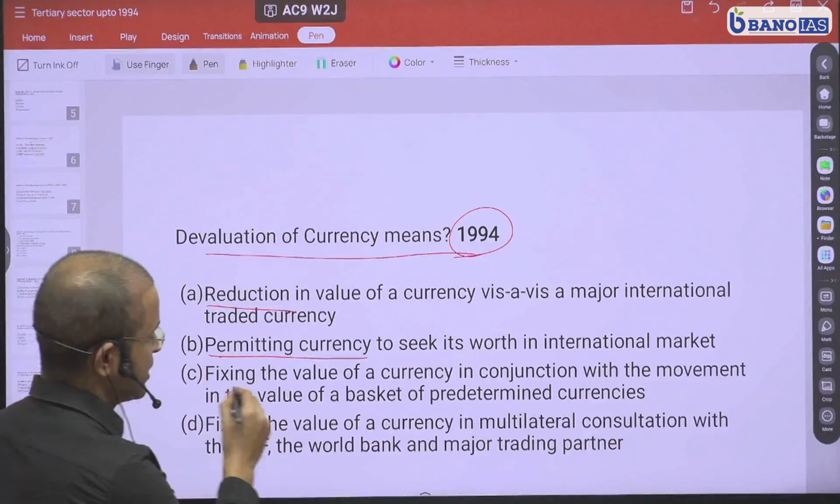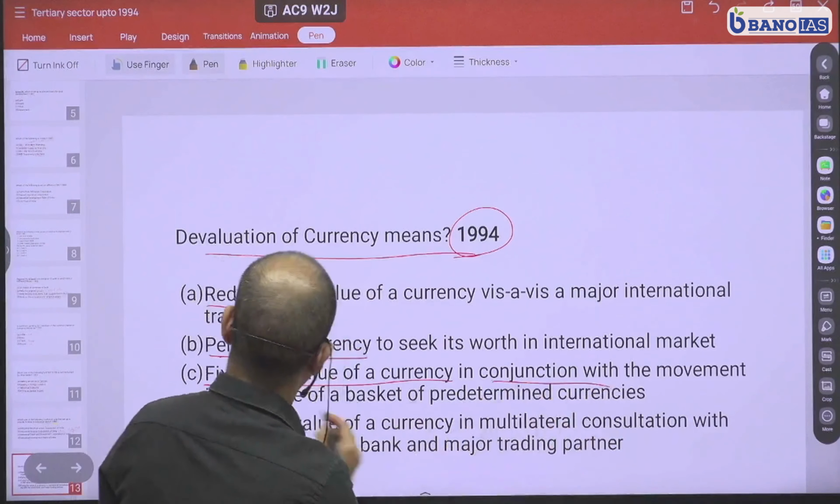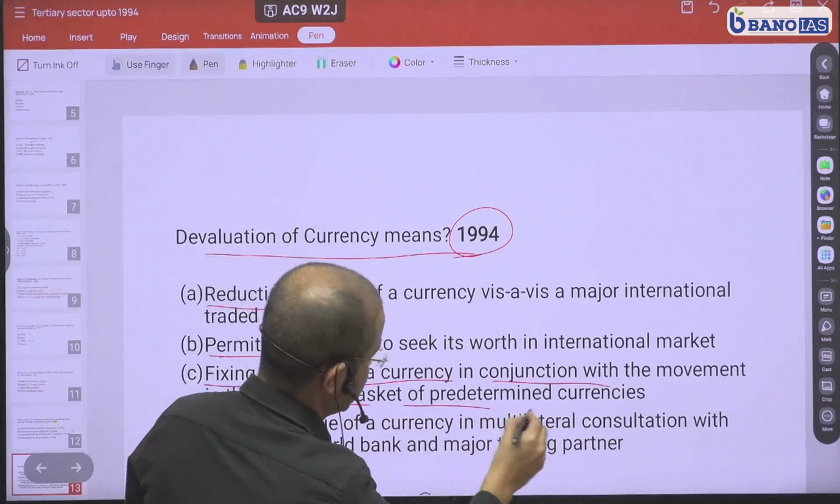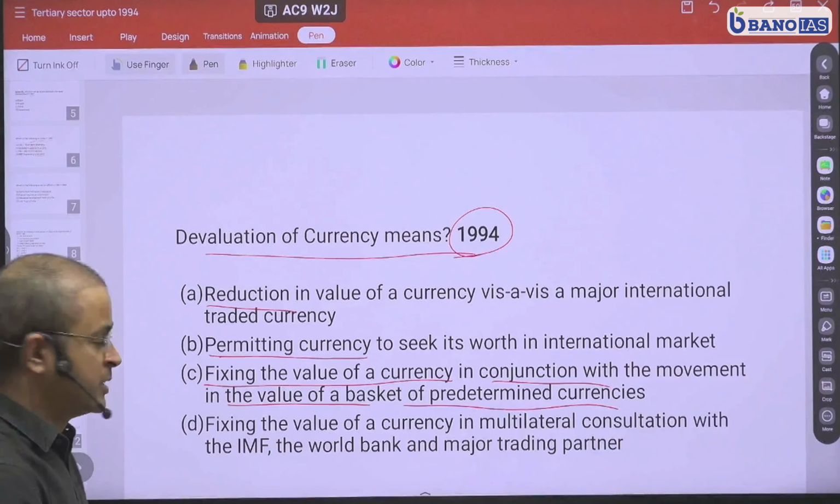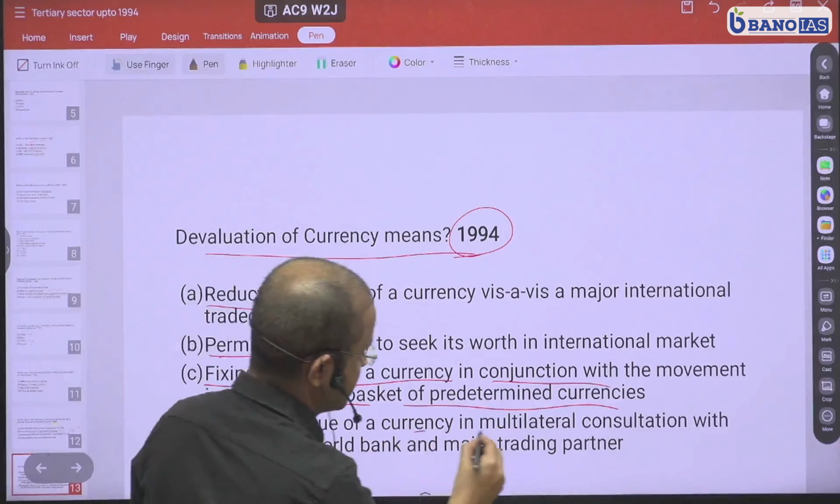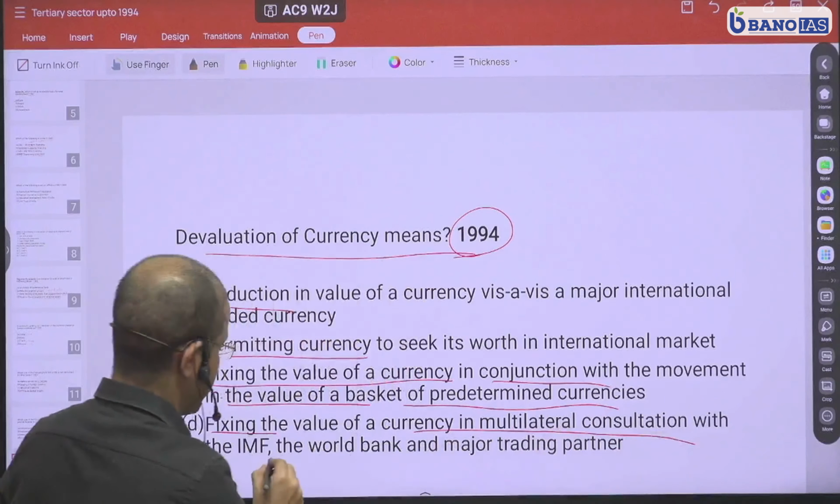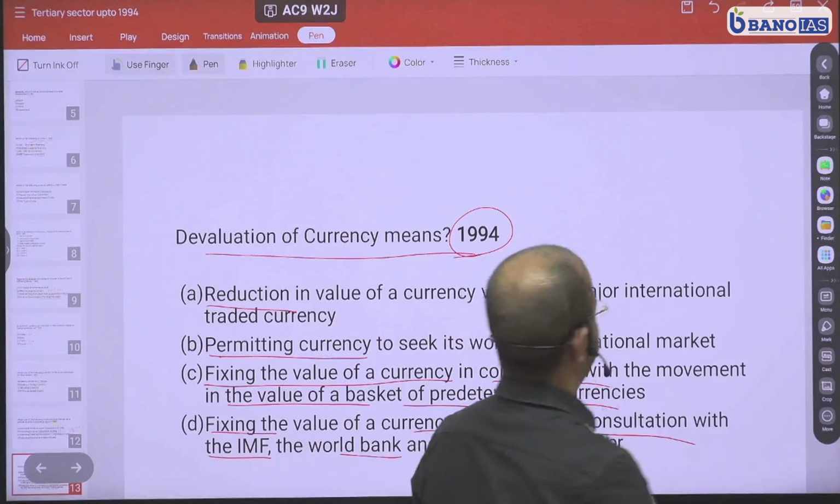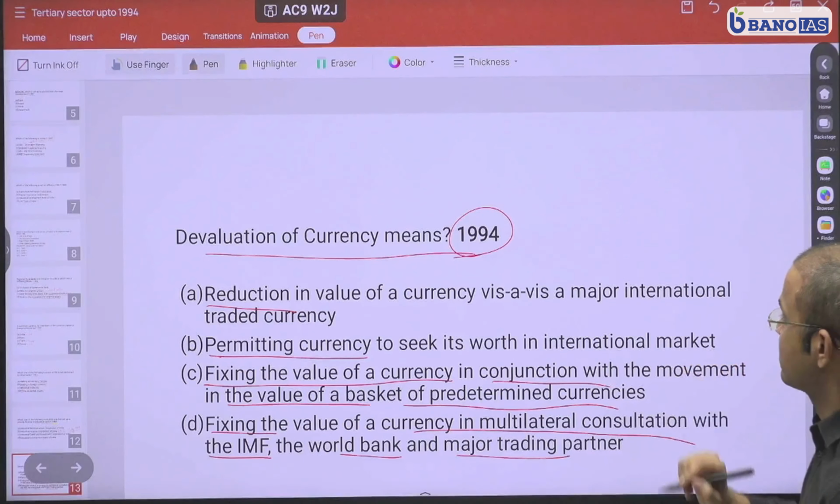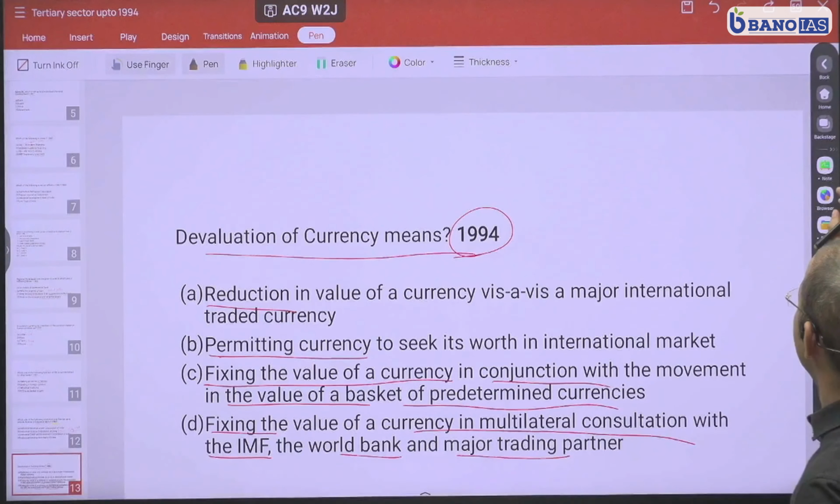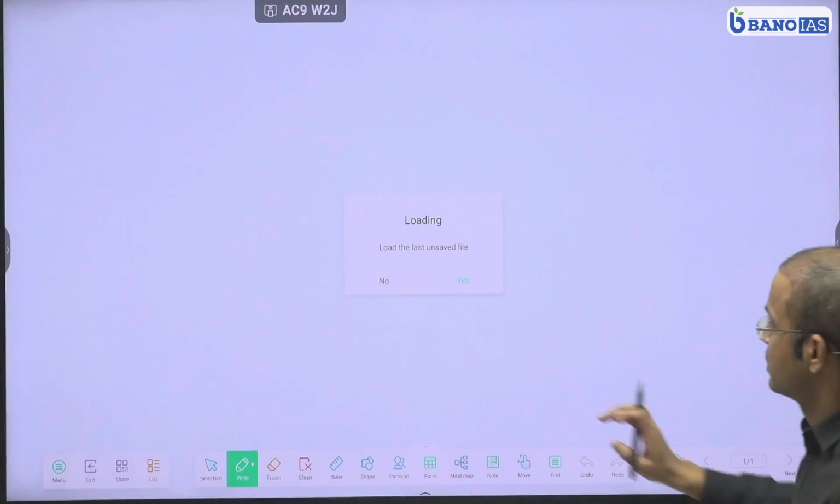Option C, fixing the value of a currency in conjunction with the movement or in the value of the basket of predetermined currencies. And then you have fixing the value of currency in multilateral consultation with the IMF and the World Bank and the major trading partner. Before we look at the answer of this question, let's just look at the two kinds of regime we have